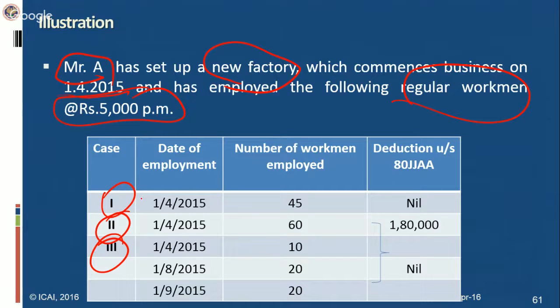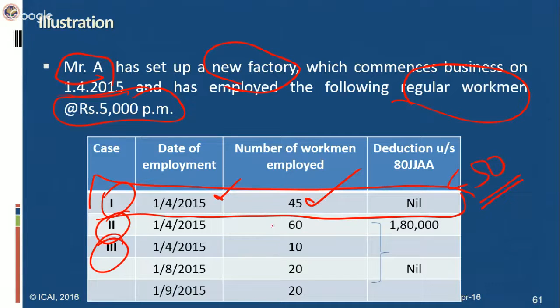What will happen? Case 1: if A has employed 45 workers as on 1/4/2015, and that is the total number he has employed during the entire previous year. Will Mr. A be entitled for deduction? No. Why? Because the number is less than 50.